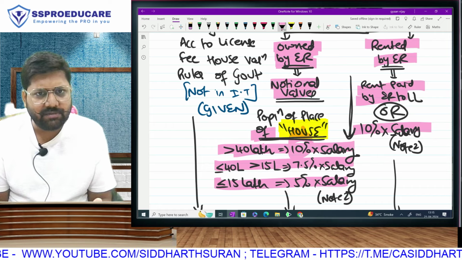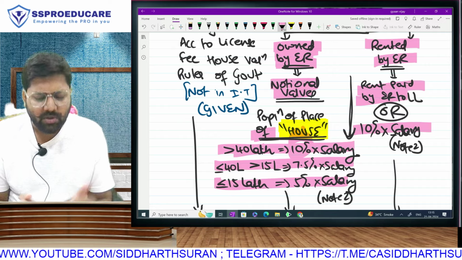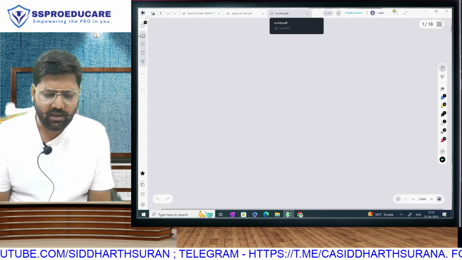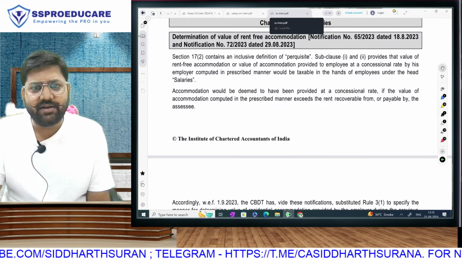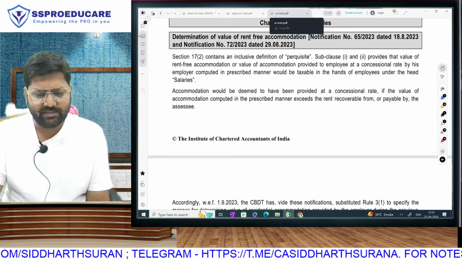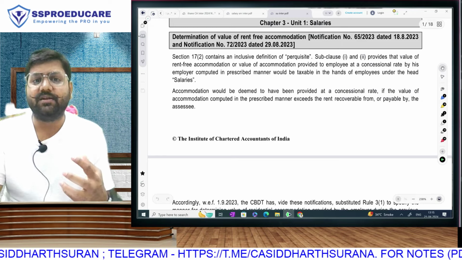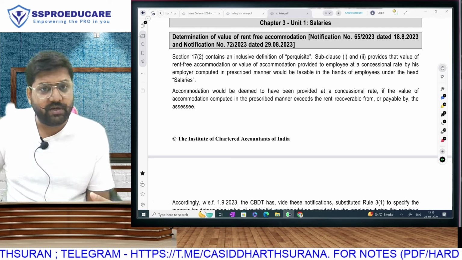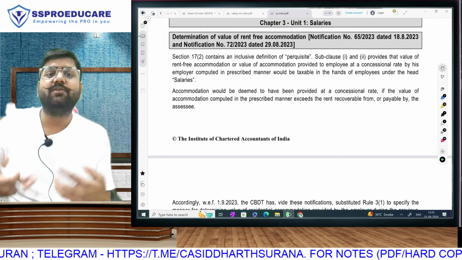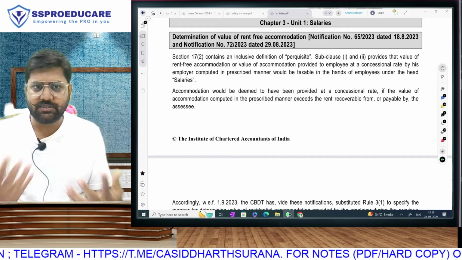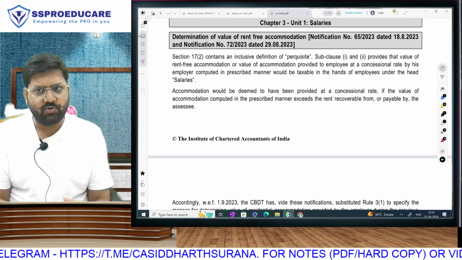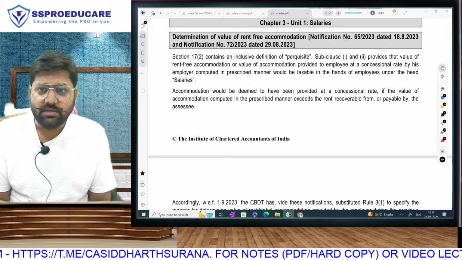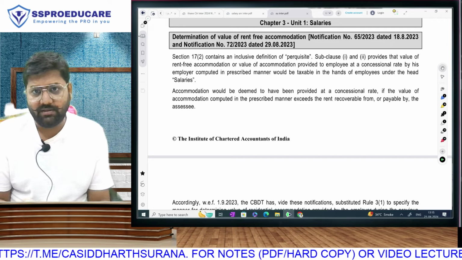Sir, once something gets amended, we are not supposed to know the old law. But here there is a problem. And the problem is this. This is the statutory update released by ICAI for May 24 exam. Now, what is a statutory update? For every attempt, there are students who have studied for the previous exam. And unfortunately, if any student has not cleared, the institute gives us updates. As teachers, we cover all the amendments in our classroom lectures, in our video lectures, everywhere. But the institute gives you amendments separately. So they gave this circular.